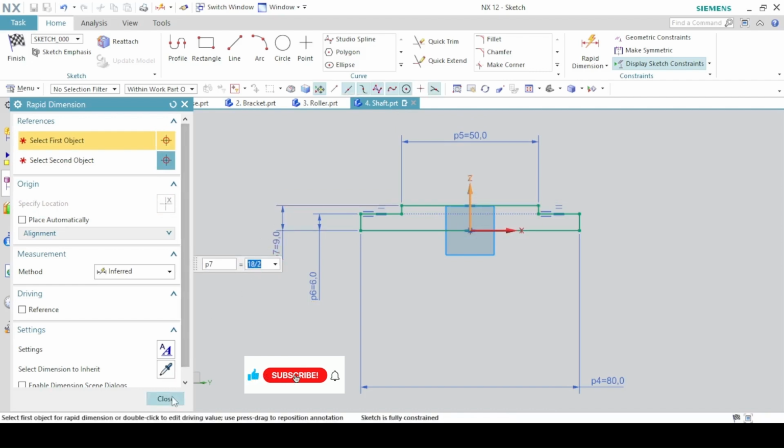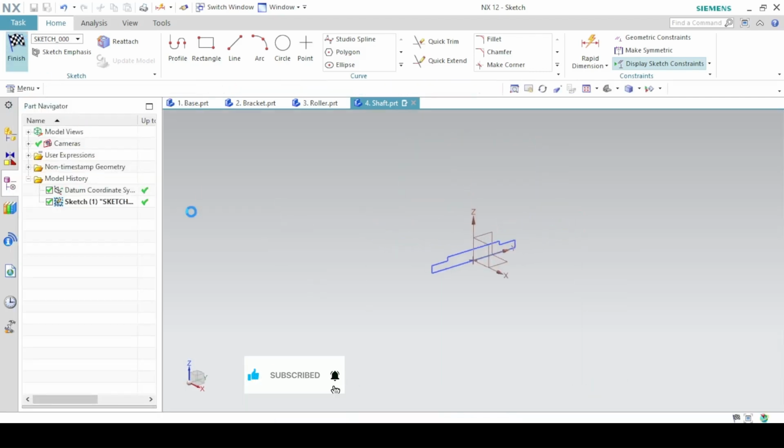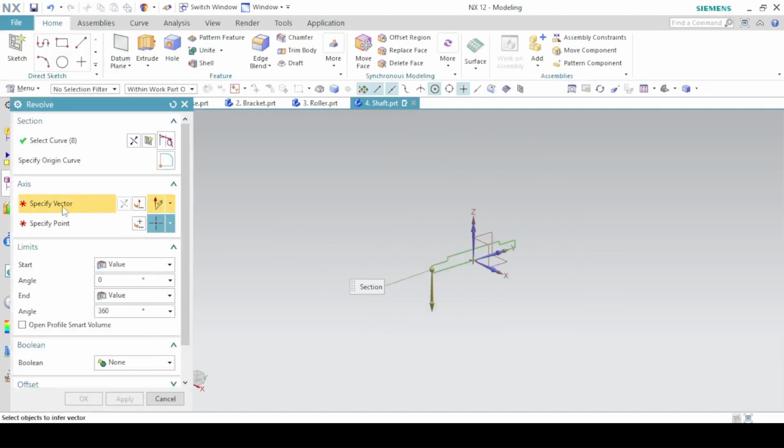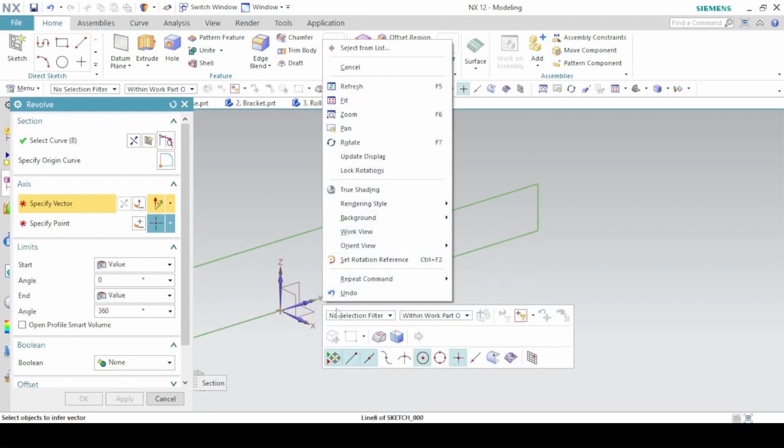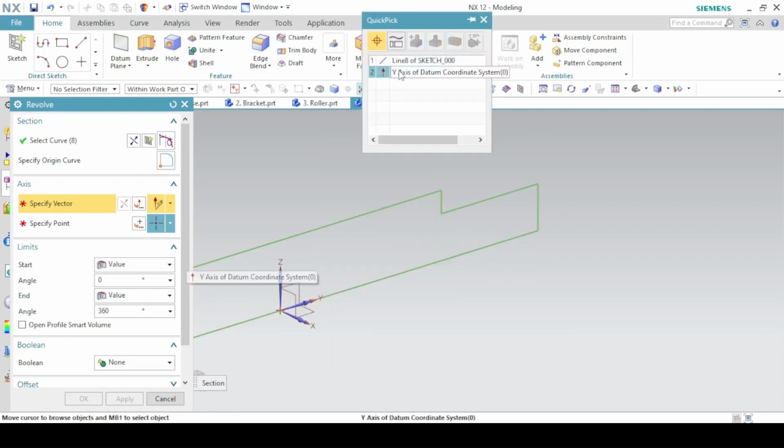Sketch is fully constrained, so finish. The axis of revolution, again the y-axis, which is the horizontal axis here. So I'll zoom in. Okay.